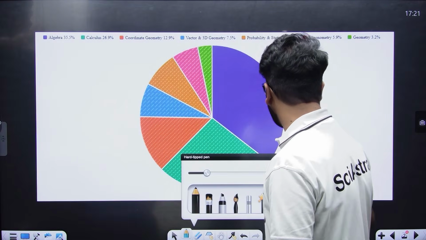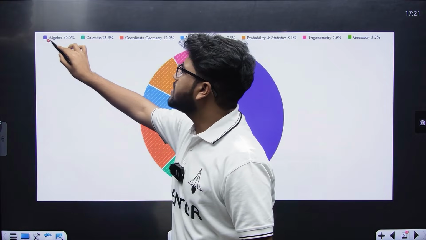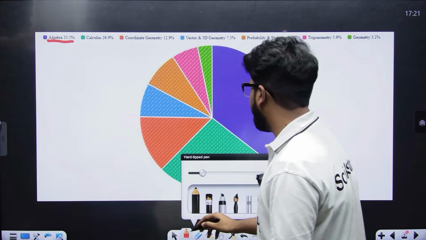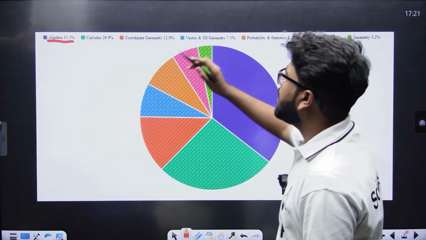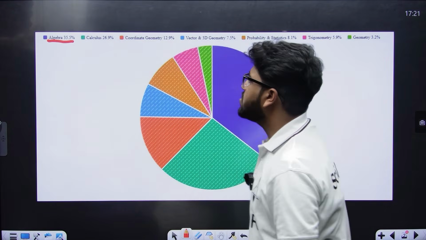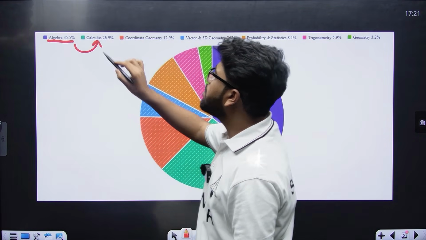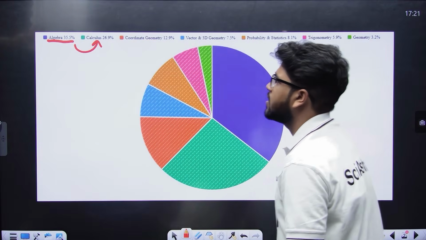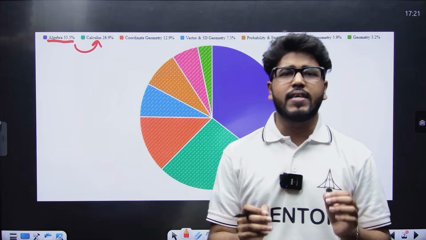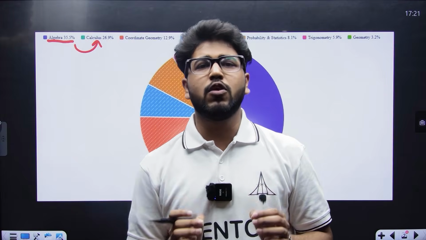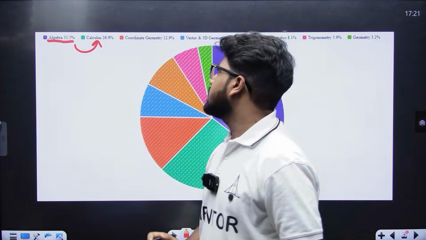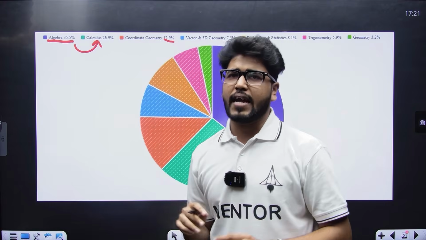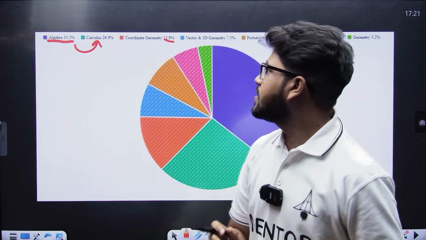As you can see, the algebra portion covers approximately 35.5%, which is a high weightage topic. This is the large portion covered by algebra alone. Then calculus is also a very important topic that covers 26.9%. So these two units are very important for you, and we will look in detail at what chapters come under them. Next is coordinate geometry, which accounts for 12.9% of your total exam weightage.